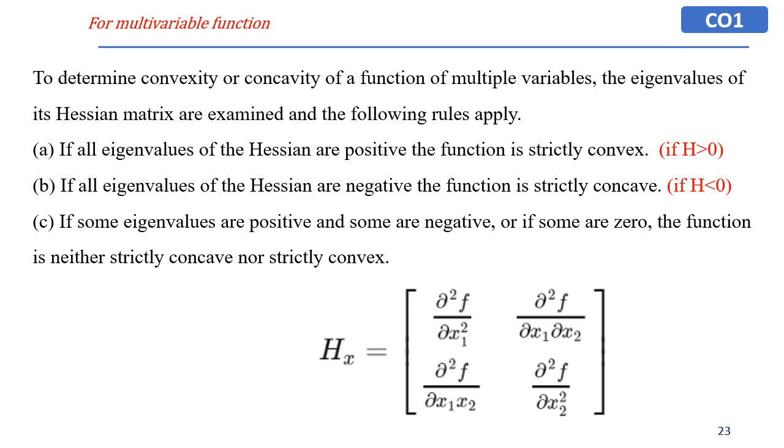And what is a Hessian matrix? It is denoted by H, and the Hessian matrix is ∂²f/∂x1², ∂²f/∂x1∂x2, then ∂²f/∂x1∂x2, ∂²f/∂x2². So this is the Hessian matrix, and depending on whether the eigenvalues of this Hessian matrix are positive or negative, the convexity or concavity of the function can be checked.